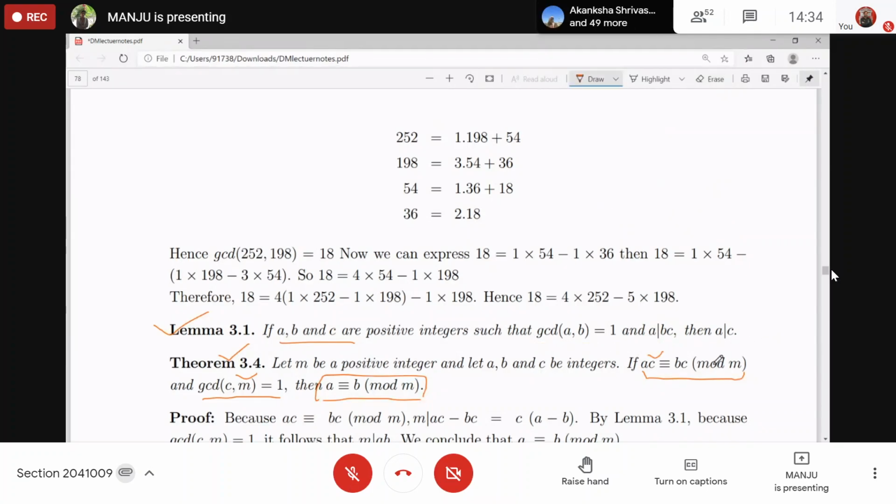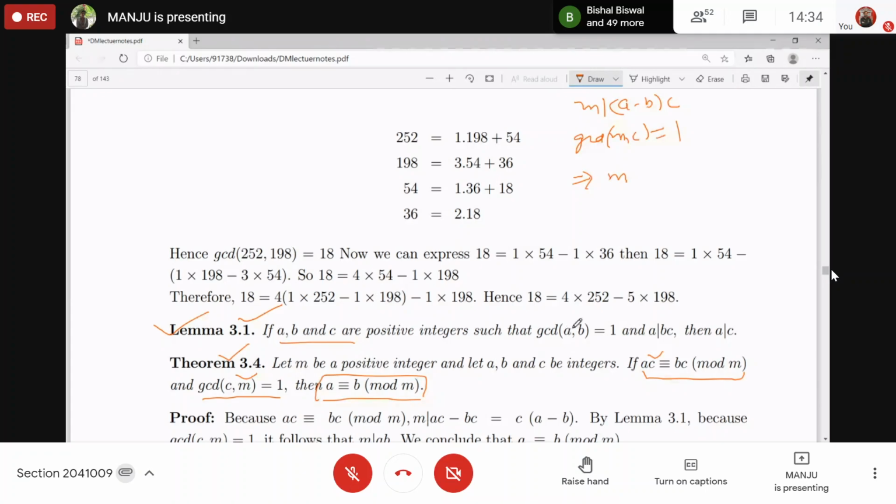M divides AC minus BC. Take C common: A minus B into C. Now you have GCD of M and C is 1, that is, M and C are co-prime. And M divides the product of these two things, then M will divide the other factor, since M is not having any common factor with C. That's what we did, this lemma, right?